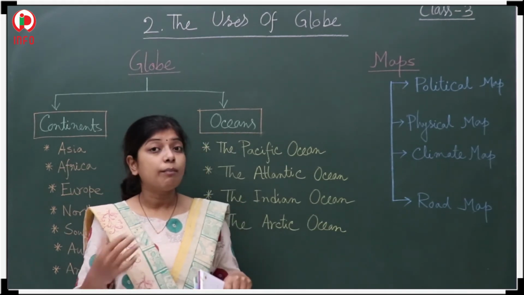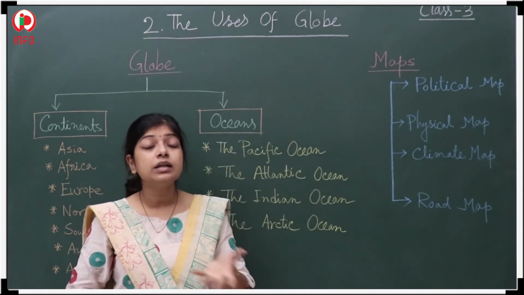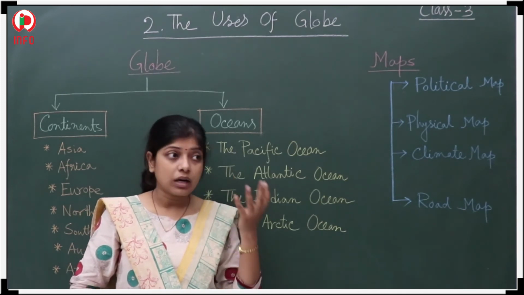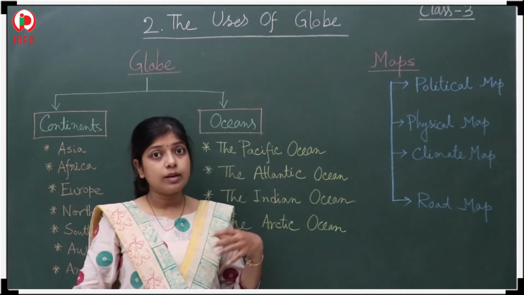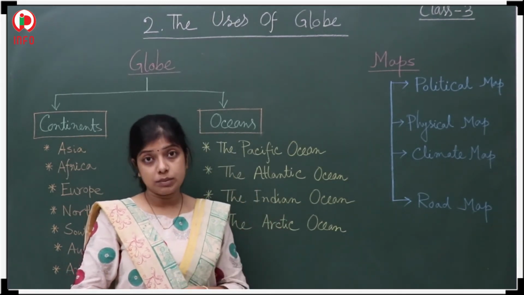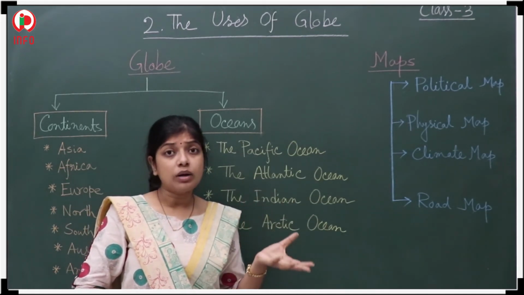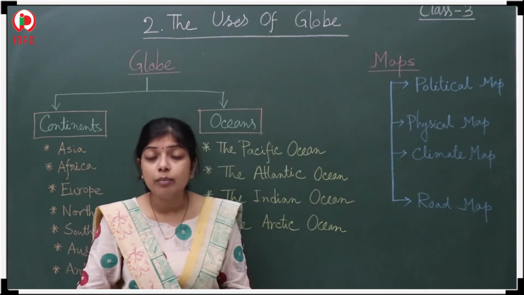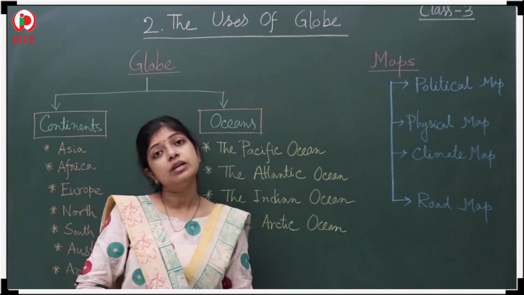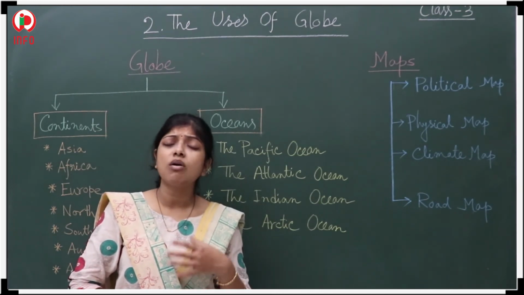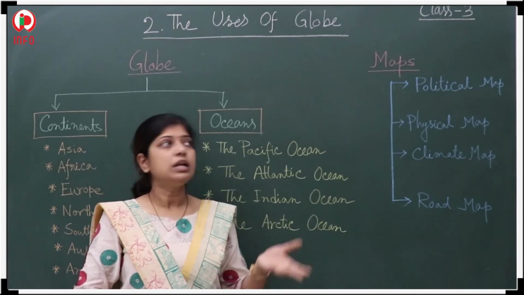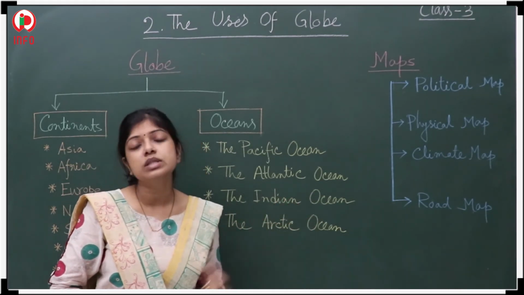And in the case of a map, you will get each and everything. Country maps are available, different continent maps are available, the world map is also available, and if you want to see your colony map also, that is also available. District map, colony map, so all the maps are available. That is the reason we use the map.